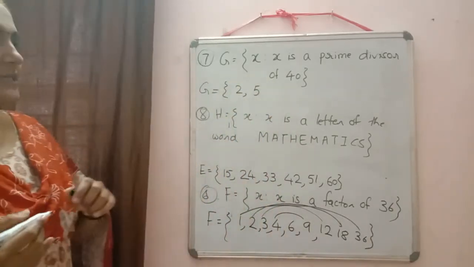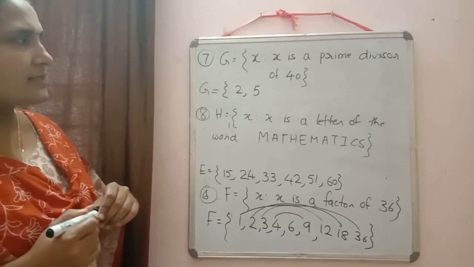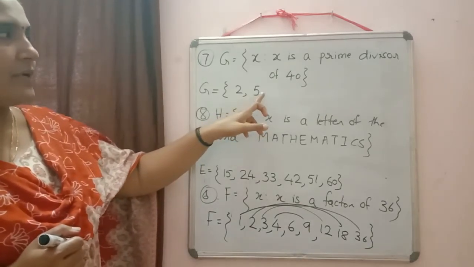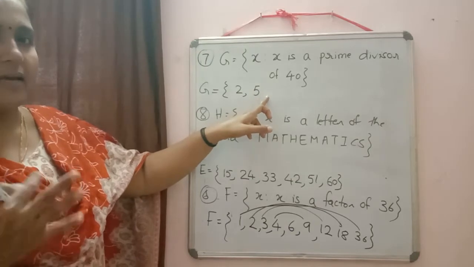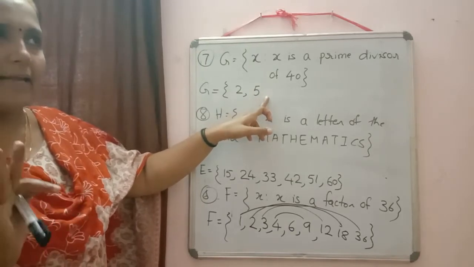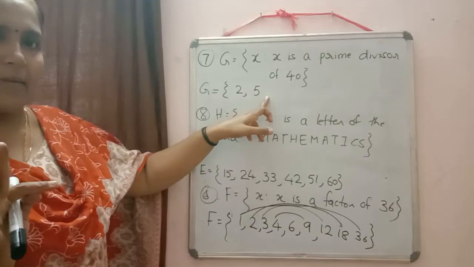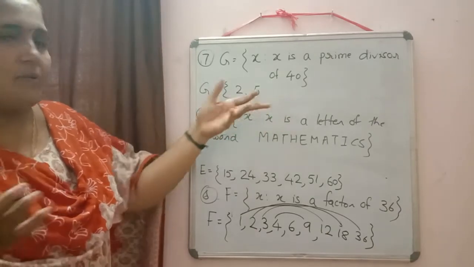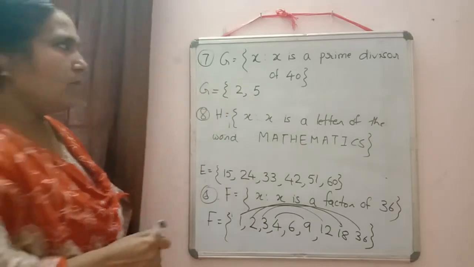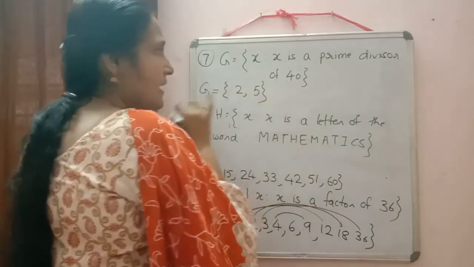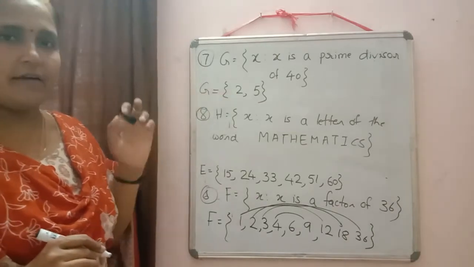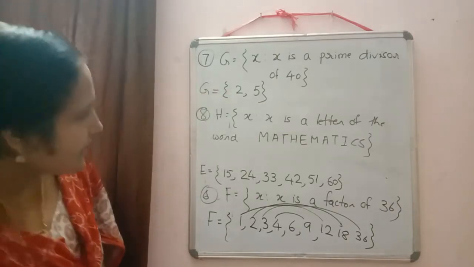So now we can check the prime numbers. Any other factor is there? 5 written. Then the next factor of 40 is 6, not there, 7 no, 8 but 8 is not a prime number. Then 8 5s are 40, and 20. 20 is not a prime number. So only these two numbers are the prime divisors of 40, 2 and 5. Then next example written there.